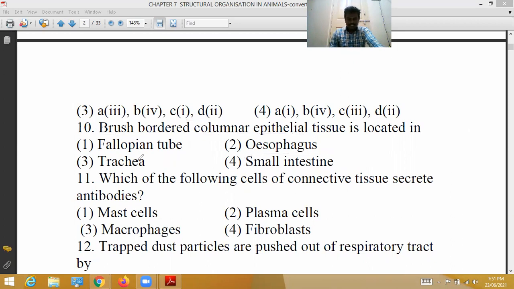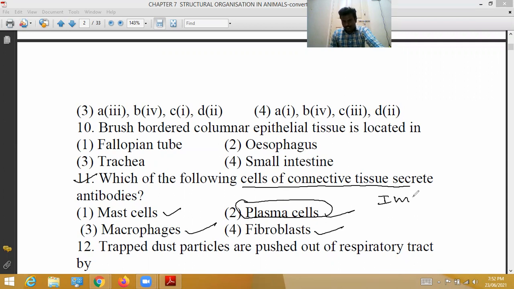Next, which of the following cells of connective tissue secretes antibodies? Four options are given: mast cells, plasma cells, macrophages, and fibroblasts, which are cells of connective tissue. Among these, the second option, plasma cells, secretes antibodies. The antibodies are also called immunoglobulins. So for the 11th question, the second option is the correct option.